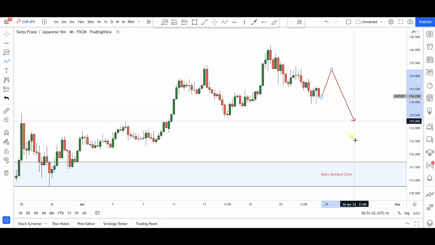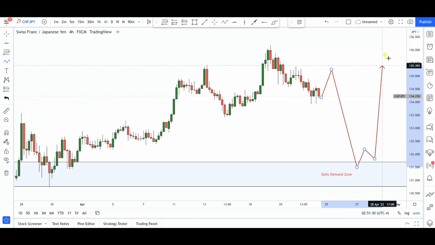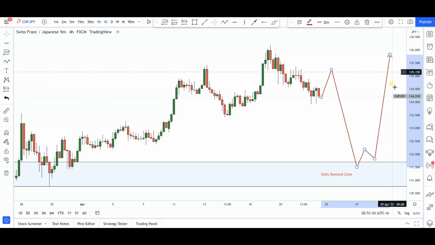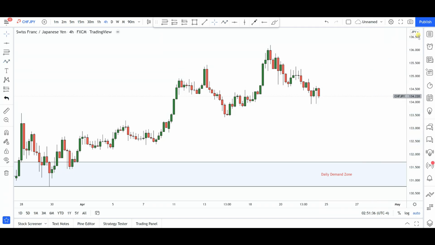Anywhere from right around there, I will expect the bears again to come into this market to start pushing things to the downside, possibly towards the 131.50 institutional price level, from where I will expect the bulls to come into this market for further continuations to the upside. All right, now that's it for Swiss franc Japanese yen.